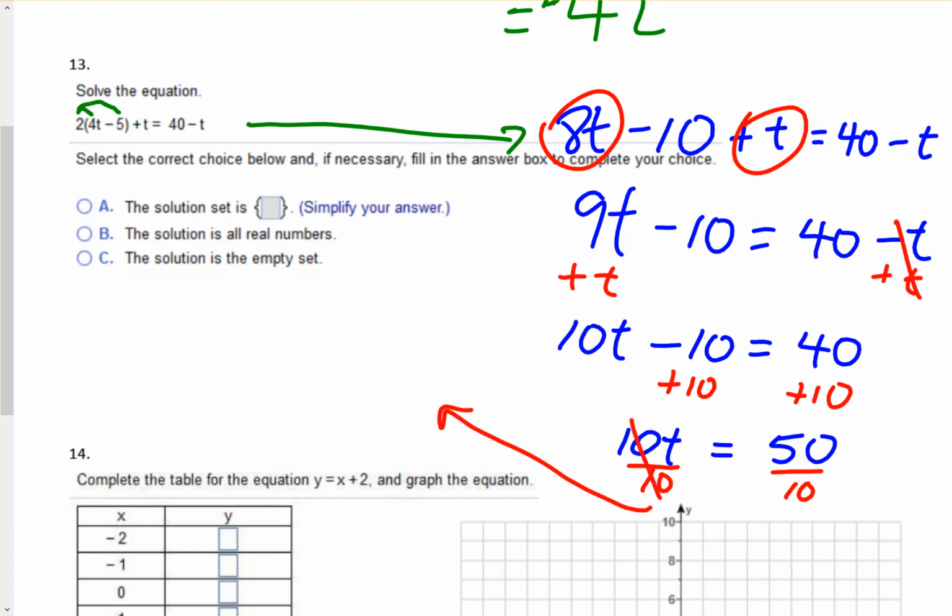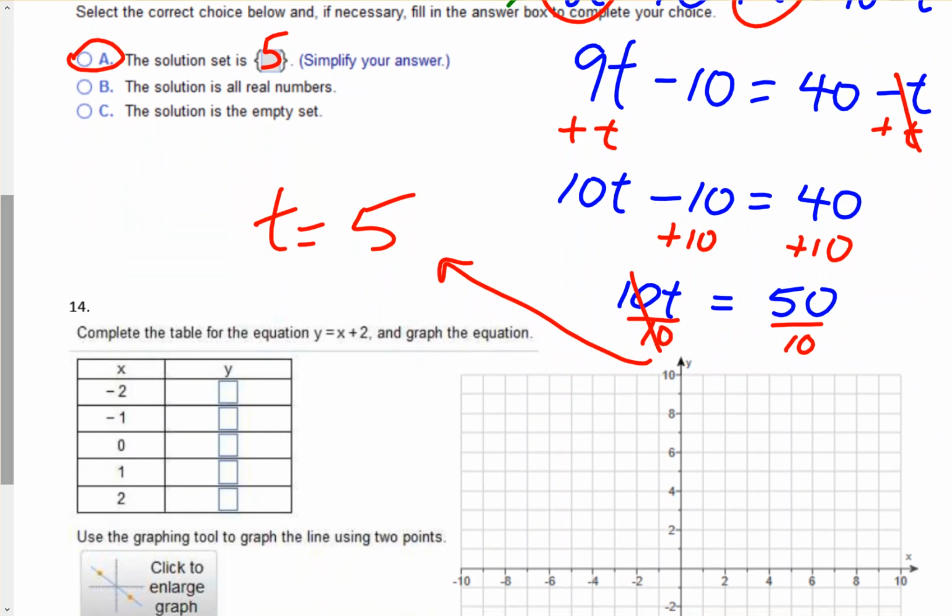So 10's cancel, 50 divided by 10, so t would equal 5. So remember when we did this section, don't say t equals 5, they're saying the solution set is. So you check on this one and then put just the number 5 inside the space there. Right, so don't put t equals, just put whatever t is equal to.